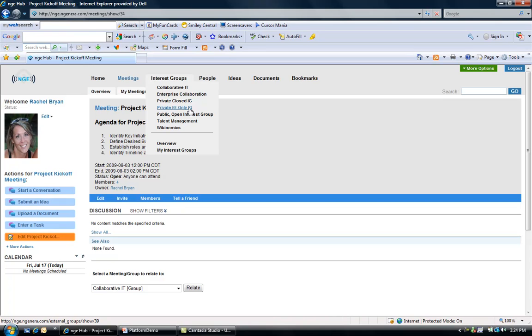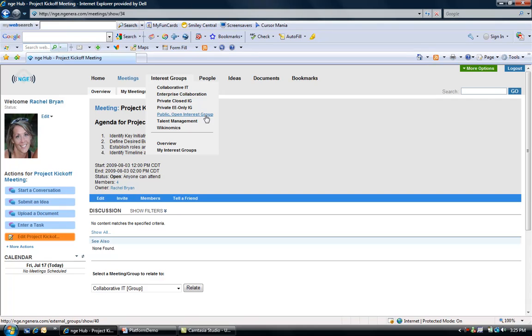The next step of this is making it public and open. So let's say at this point we'd like to share this with customers and partners that are members on our instance of the Collaboration Hub. We can create this public open interest group where anyone can join and anyone can view the content, and so eventually we can retag or post this content to be part of this public open interest group.